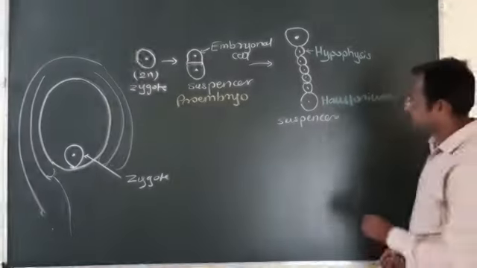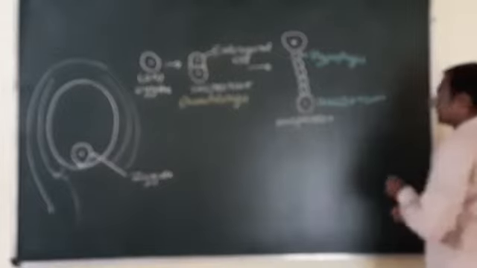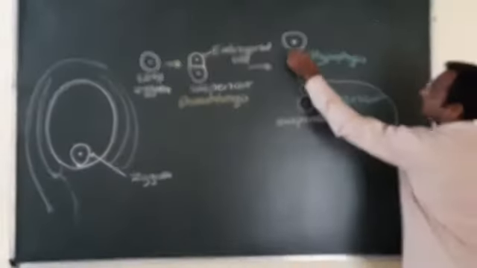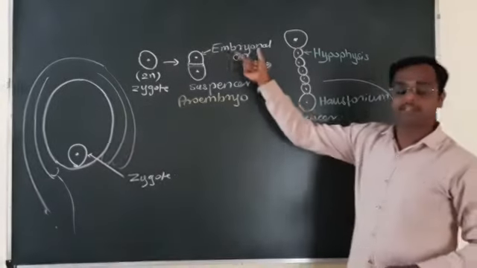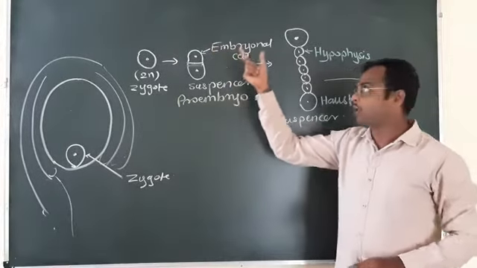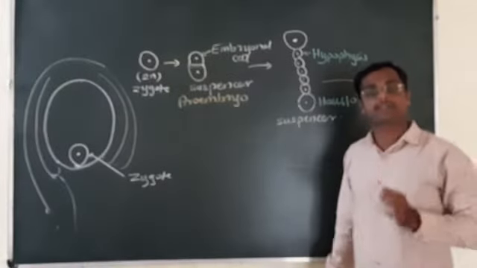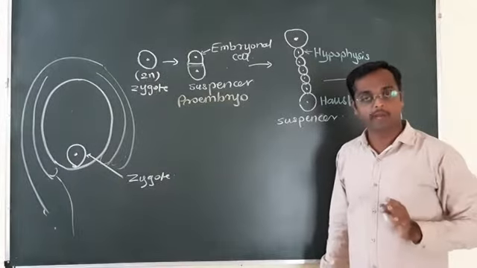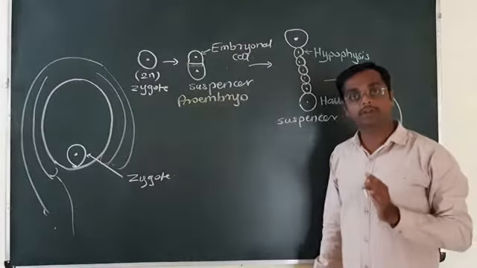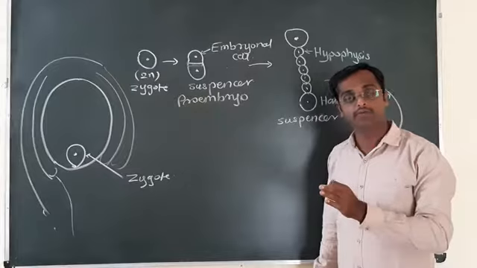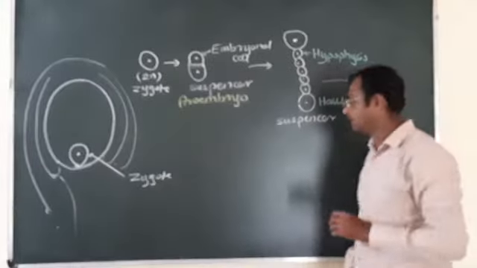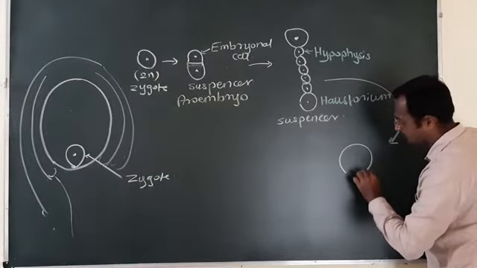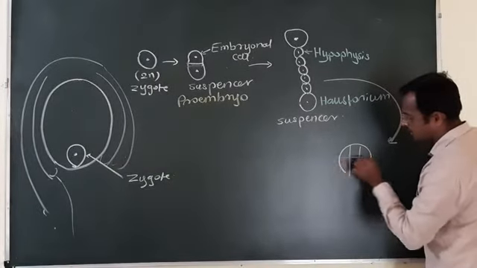Now the upper embryonal cell divides. Embryonal cell divides with three successive cell divisions which are right angled to one another, forming the octant stage.